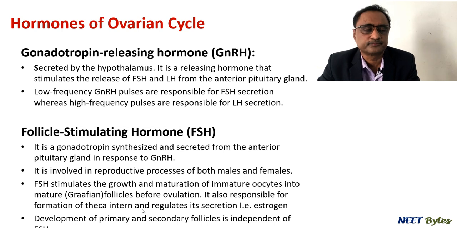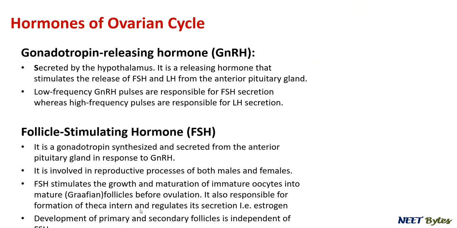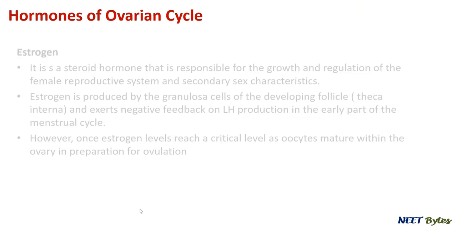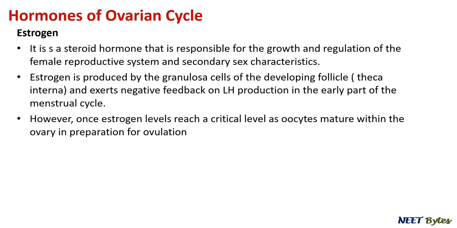Now let's talk about estrogen. As we have seen, it is the follicle which is responsible for the formation of estrogen. It is a steroid hormone that is responsible for growth and regulation of the female secondary sexual characters. Estrogen is produced by granulosa cells of the developing follicle and exerts negative feedback on LH production.